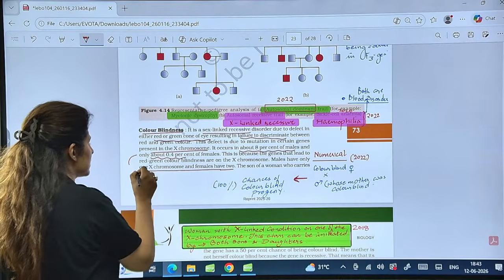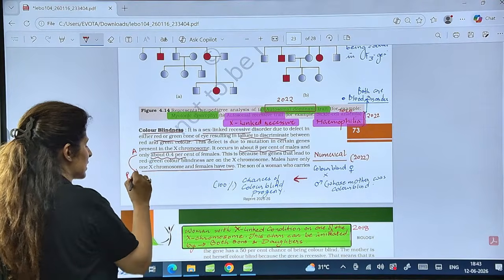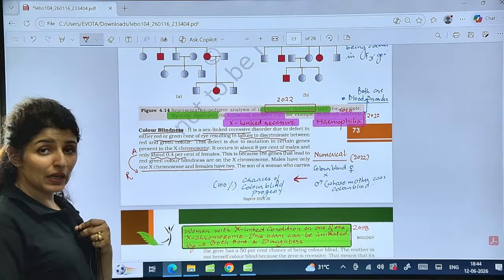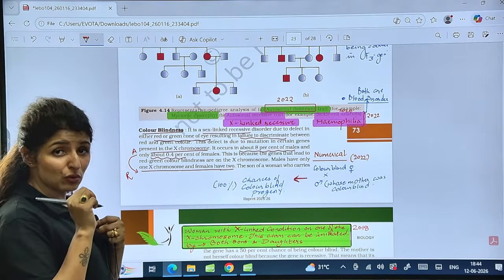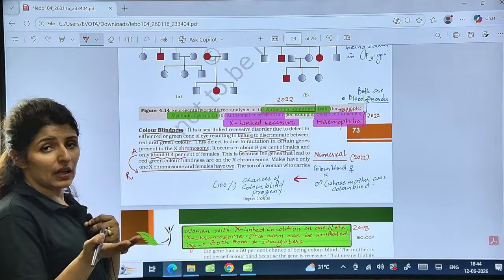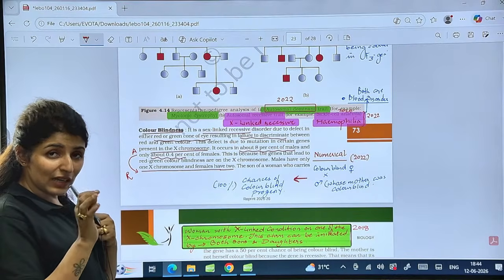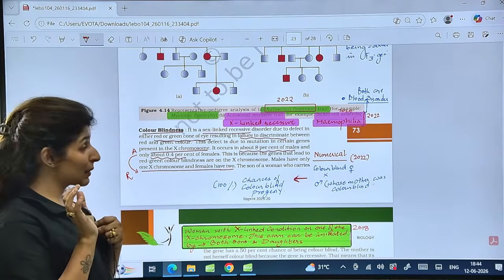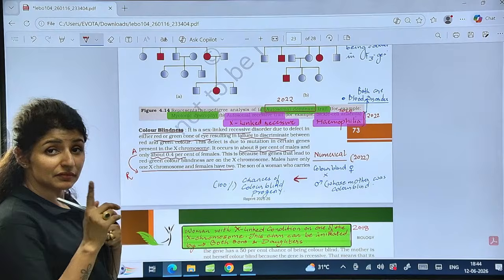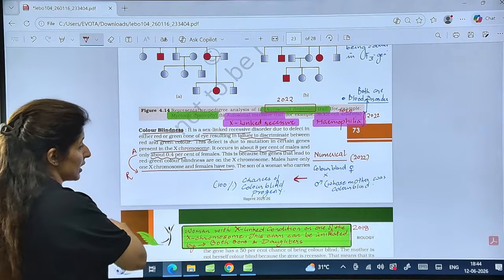So this is the assertion and the reason why it occurs more frequently in males: they have only one X chromosome, so it will be expressed there. In females, this trait, color blindness or hemophilia, will be expressed only if she is homozygous for it. Is that clear?